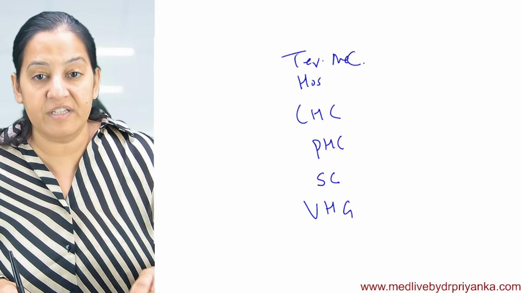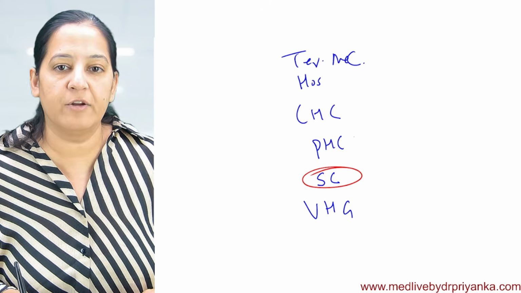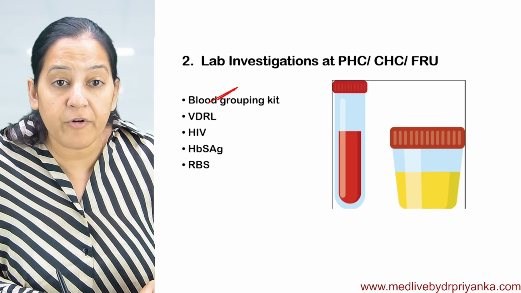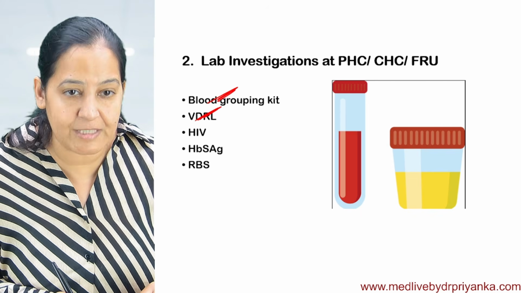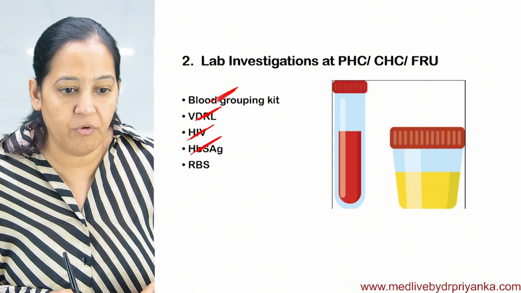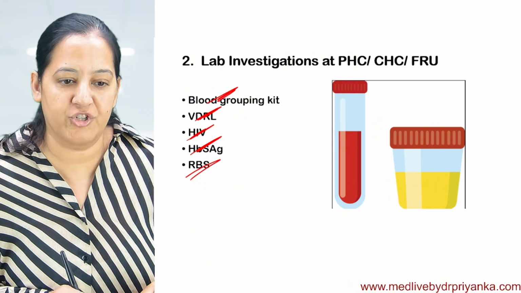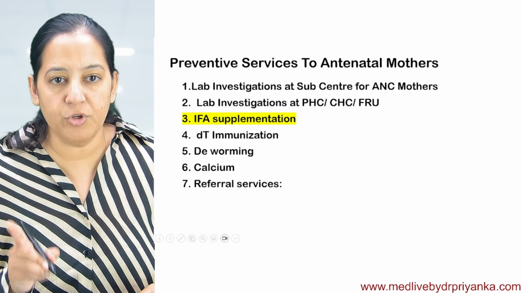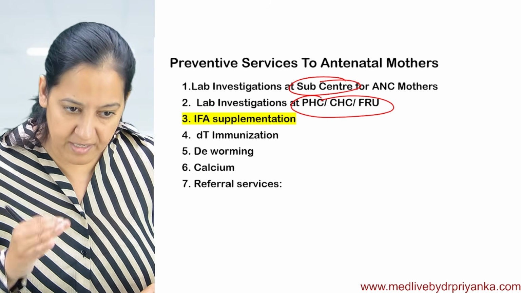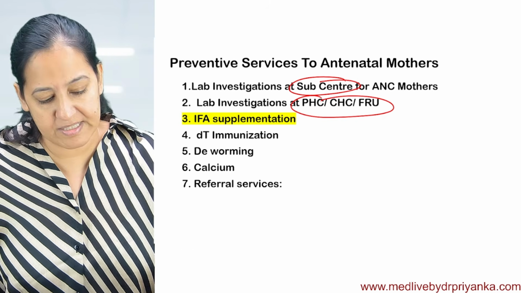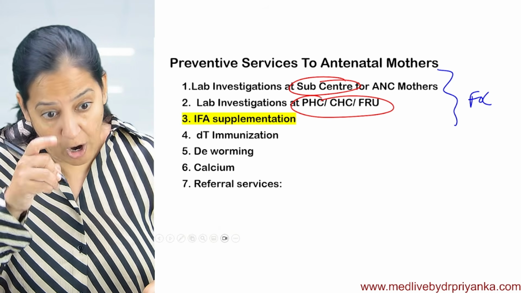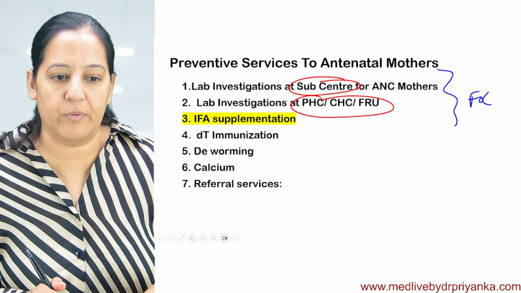So I told you the tests which are done at the sub-center. Now I will tell you the tests which are done at PHC or CHC. At PHC or CHC, we do blood grouping, VDRL test for syphilis, HIV test, HBsAg test for hepatitis B, and random blood sugar. These tests are done at PHC. So you should know which tests are done at the sub-center and which at higher centers. And these tests are done free of cost. Know which tests are done during the first visit, and which of them are done during subsequent visits.